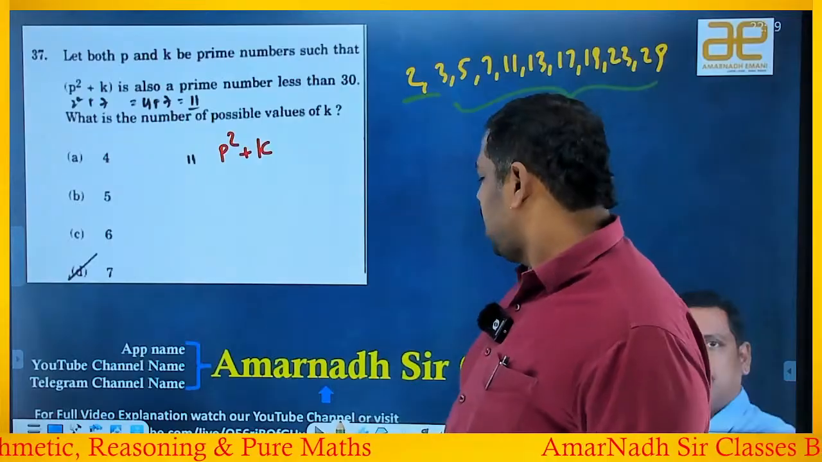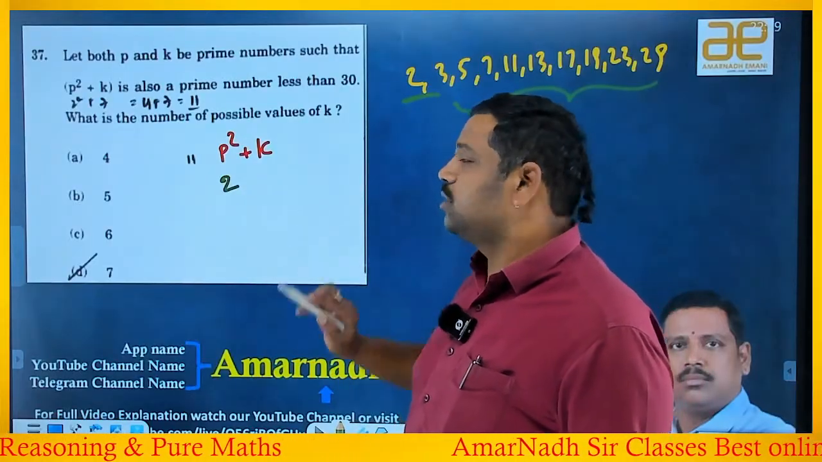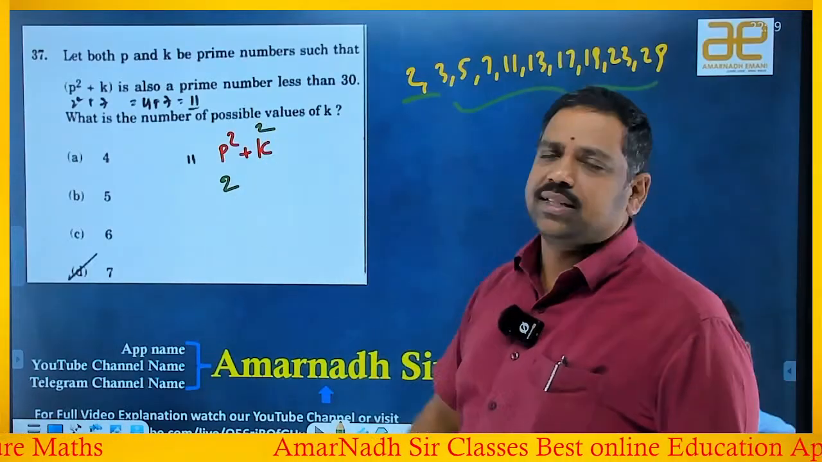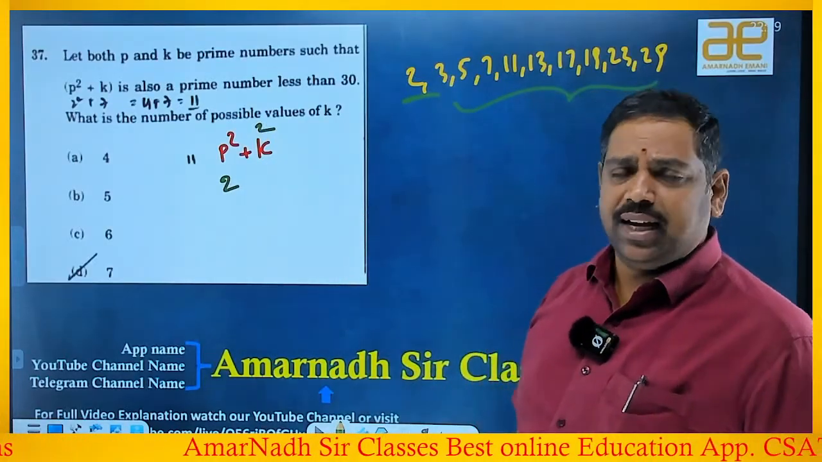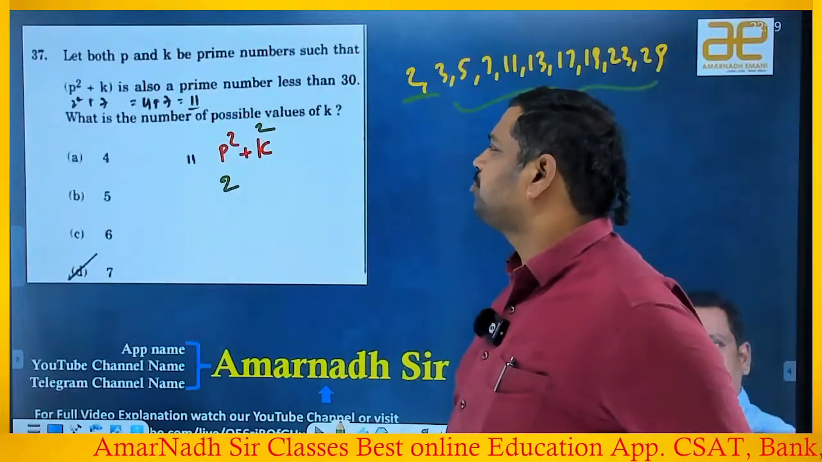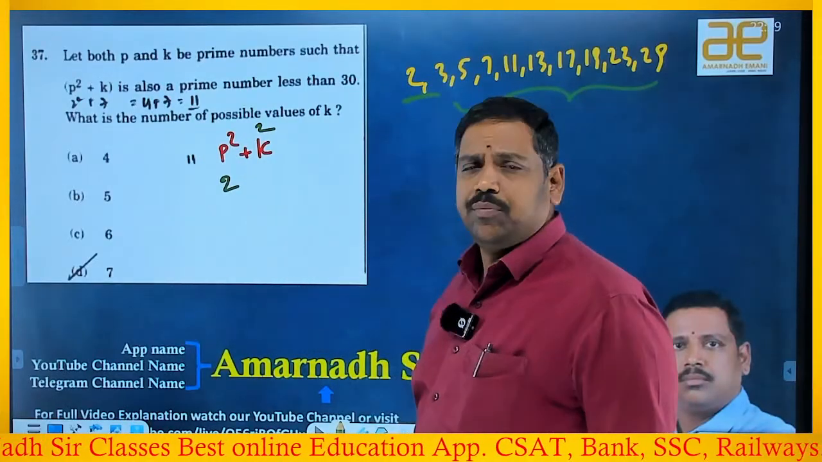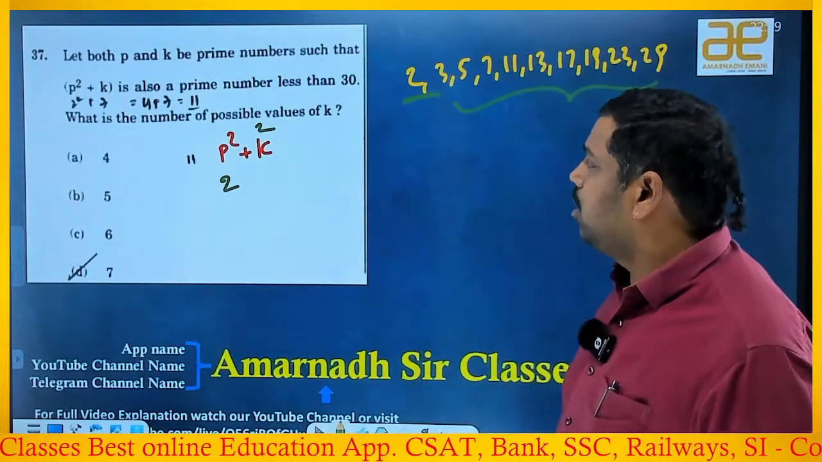Now I'm verifying. 2 is here in some cases, 2 is here in some other cases, and K becoming 2 is another case. I will verify at each and every possibility. 2 square is 4. K is also a prime number, right? One odd prime number.